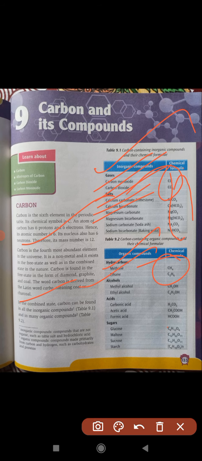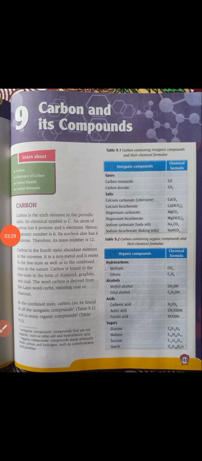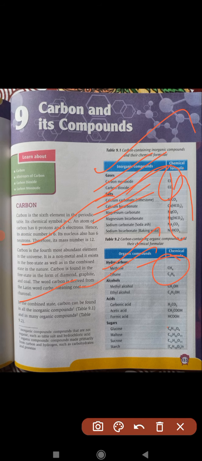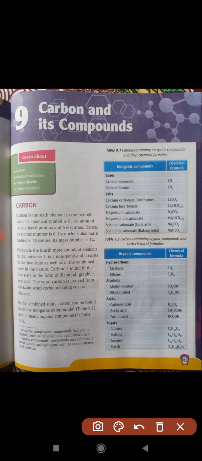Alcohol, methyl alcohol, ethyl alcohol, by the process of fermentation. Fermentation you all know, in the presence of yeast, generally with living organisms, they produce methanol and ethyl alcohol. And carbonic acid, acetic acid, formic acid, and sugars, all these you can accept as from living things.